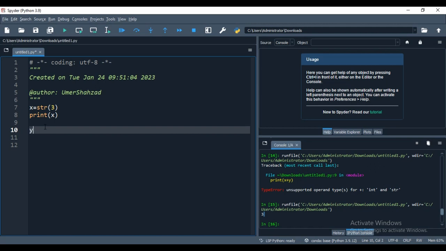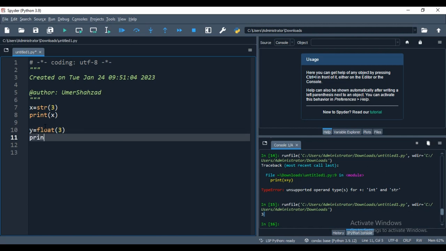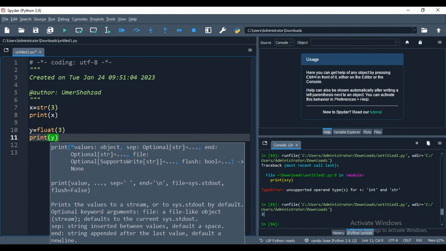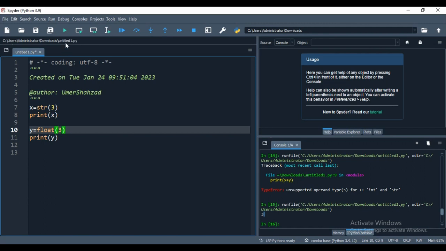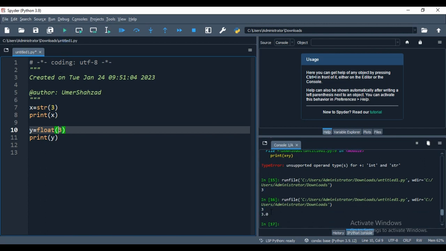One more example will clarify your concept: float. Once I have taken float, I am saying 3, sorry, inside the quotes I need to write it, and here I'm calling the function. Now you see this 3 will convert into a float, and you will see the result. Now 3 is converted into 3.0 because I casted the integer into a float. Same like this, you can convert integer into float as well, and float into integer as well.